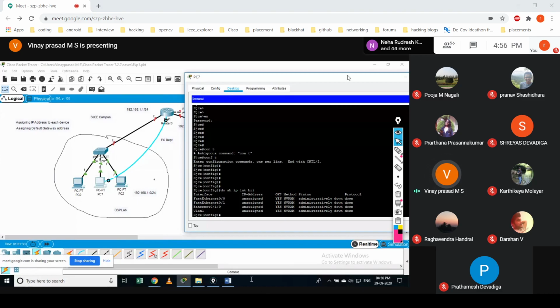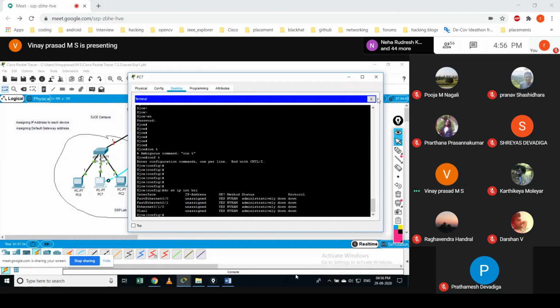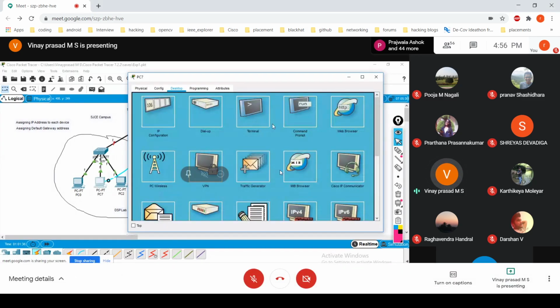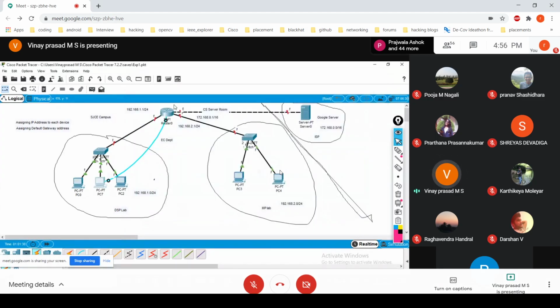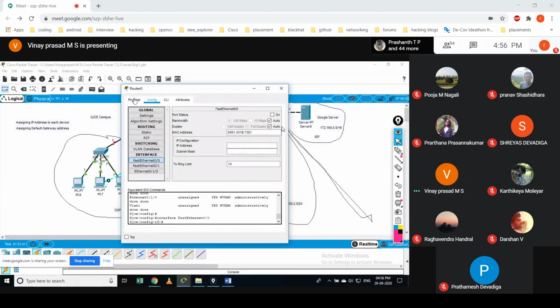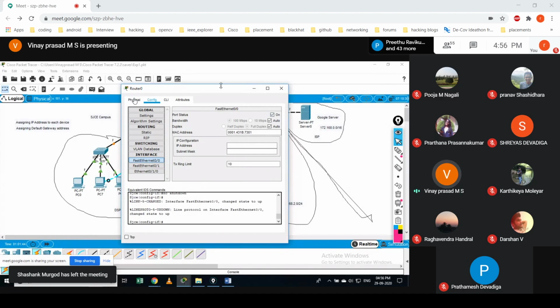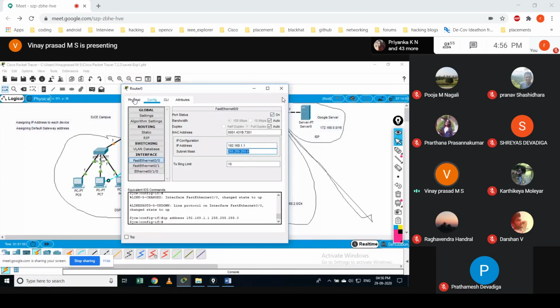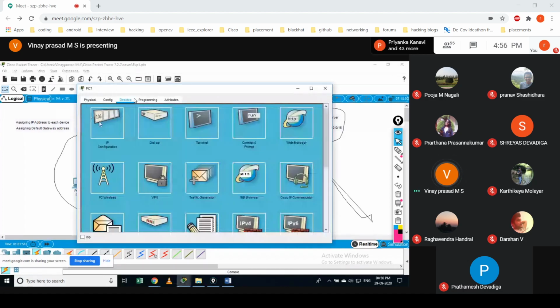You have something called the telnet option. But since this port is not turning on, probably some issues are there, I guess. These devices have not actually been given that address. Okay, let me give that address and check it. Then close it and let me check whether I have this address.